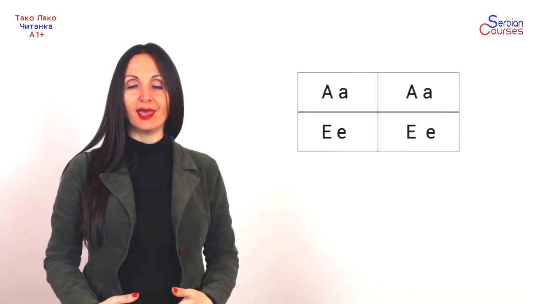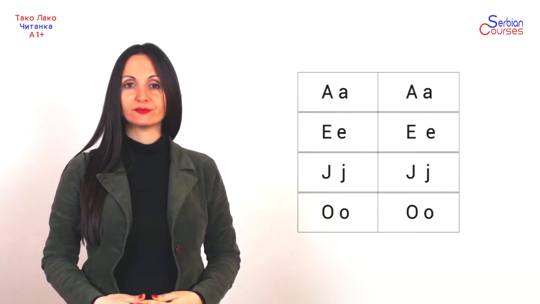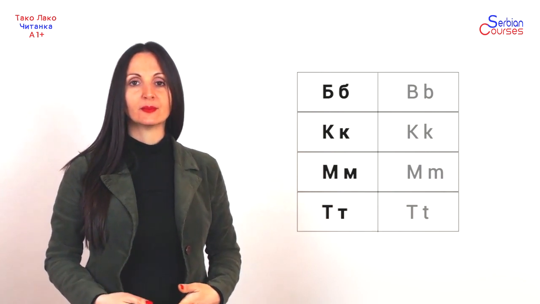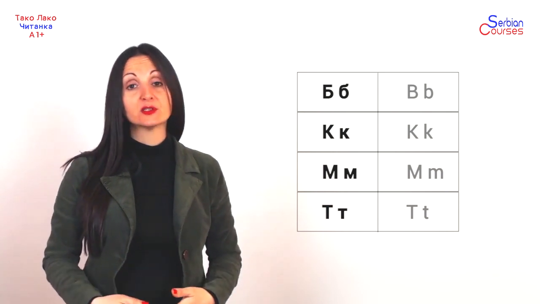The Cyrillic script is actually quite similar to the Latin script. There are 4 letters that are completely the same in both scripts: A, E, J, O. And there are 4 letters that are only slightly different: B, K, M, T. In the last 3, only the small letters differ a little bit, capitals are the same.